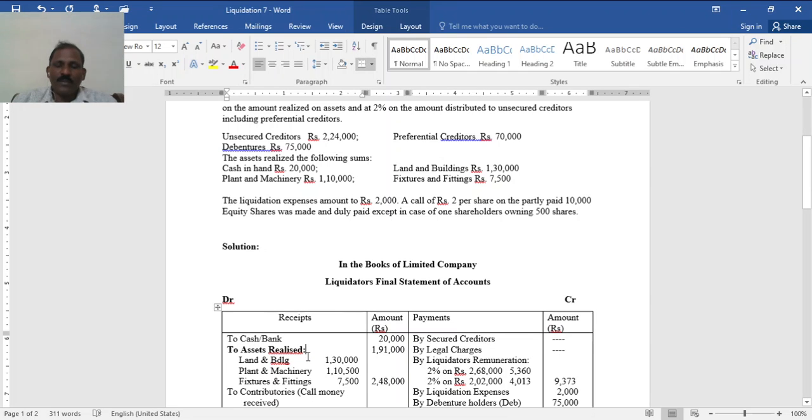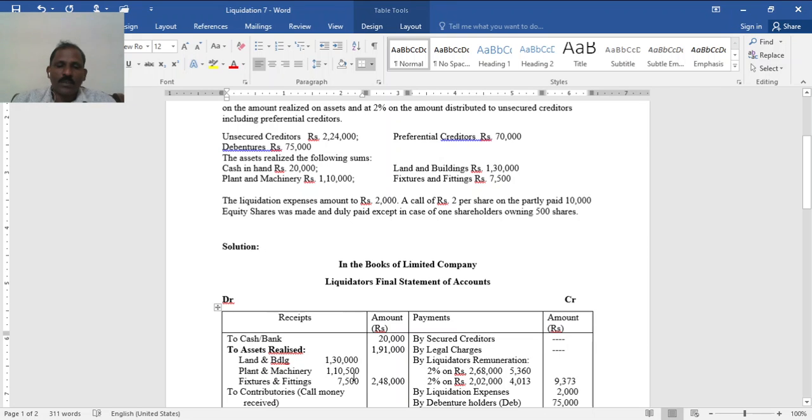Land and building, it is given. Sometimes later we shall see when a regular balance sheet is given, but so far we have not considered such a thing. Now it is 1,30,000.